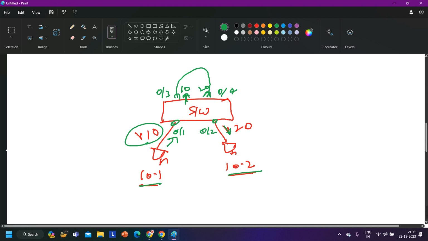See, when the switch receives a frame on this port, this port is a member of VLAN 10, so it will forward one copy from this port. And the same switch will receive that frame on this port, 0/4, which is a member of VLAN 20. So this time the switch is going to forward the frame from the port which is a member of VLAN 20, so it will forward from 0/2. Again, when this PC generates a reply, the switch will receive the reply on this port, which is a member of VLAN 20, so it will forward one copy from this port. Again, the same switch will receive that frame on this port, which is a member of VLAN 10, so the same switch will forward that frame from this port.